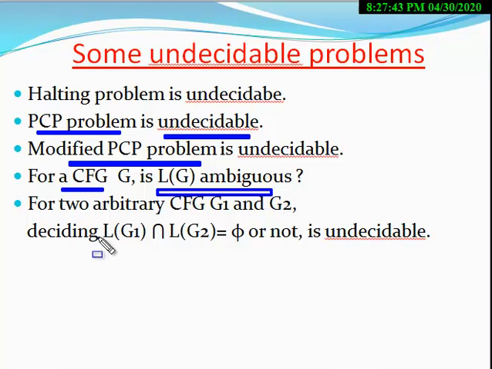The next problem is: for two arbitrary context free grammars G1 and G2, deciding whether L(G1) intersection L(G2) is equal to phi is also undecidable. That is, there exists no algorithm which can find out whether the intersection of two context free languages is empty or not within a finite amount of time. Therefore this is known as an undecidable problem. So these are some undecidable problems. Now let us come to the next slide.